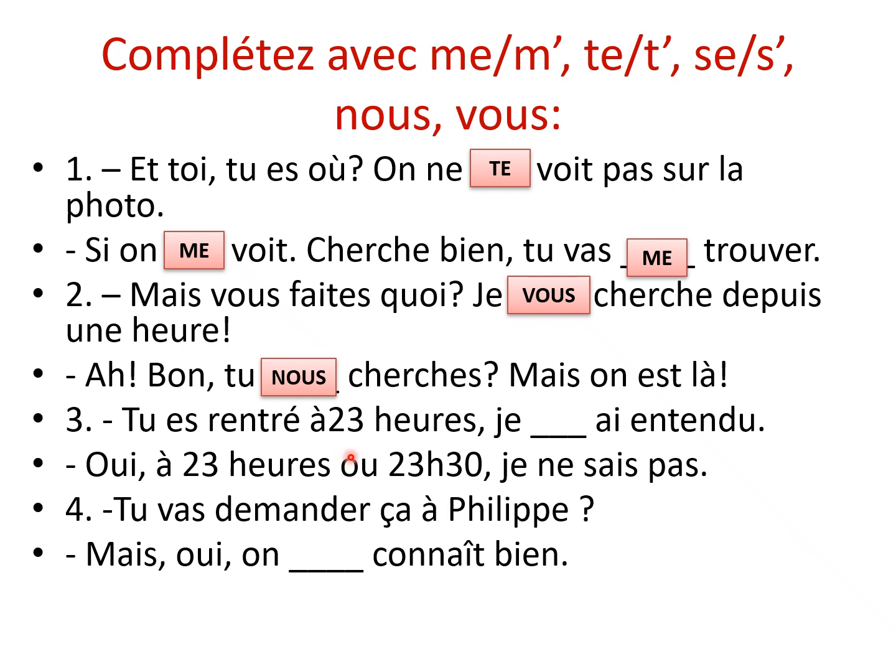Third one. "Tu es rentré à 23 heures. Je t'ai entendu." I heard you coming in. Because of the tu, I heard you coming in. Number 4. "Tu vas demander ça à Philippe." I'm going to ask it to Philip. "Mais oui, on se connaît bien." We know each other well. It's not we know him, but we know each other well. Therefore, I have the right to ask him this. D'accord?